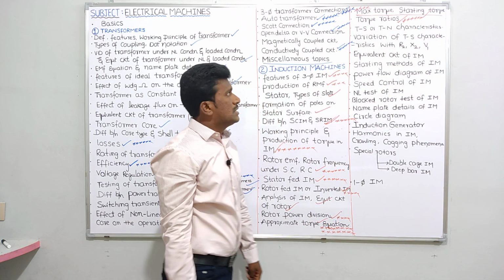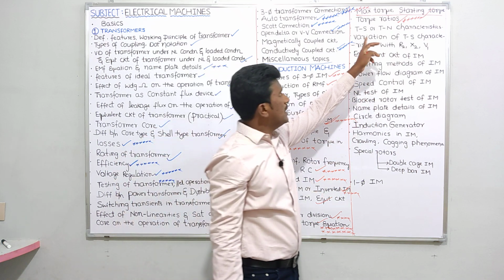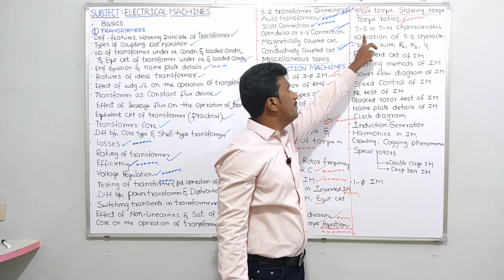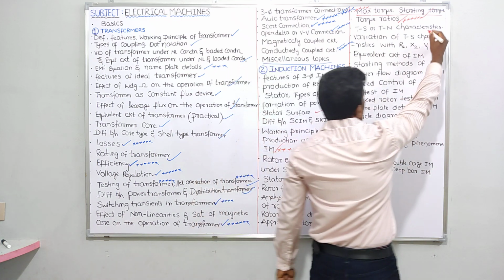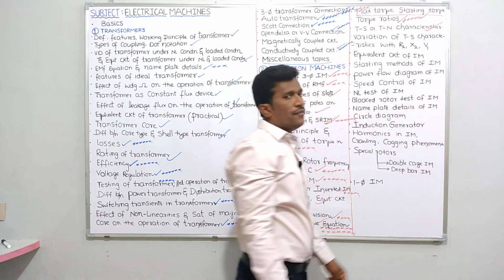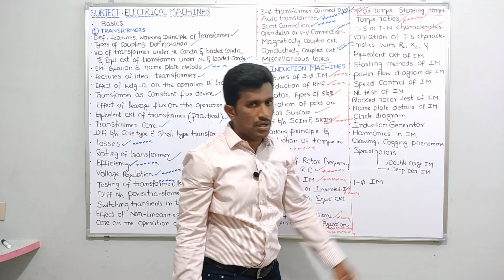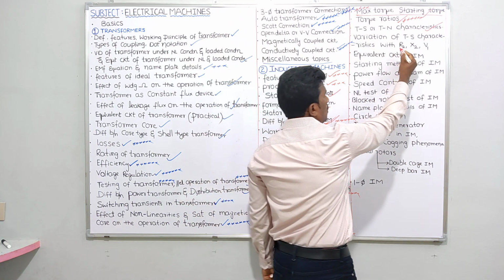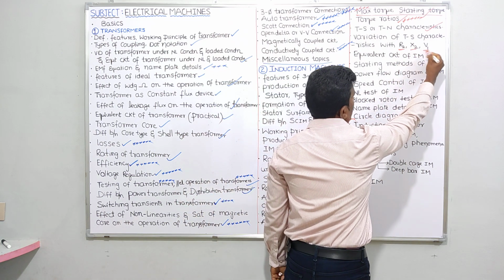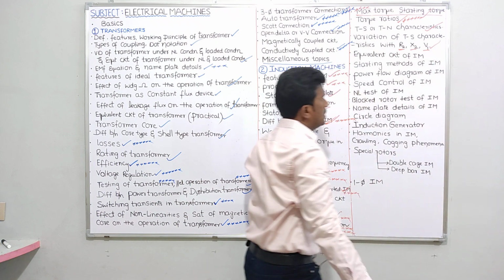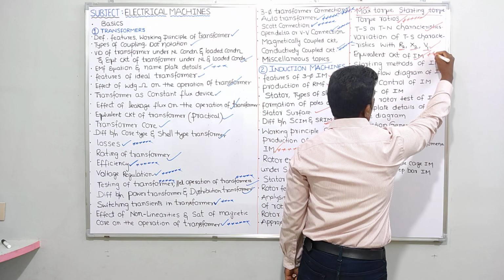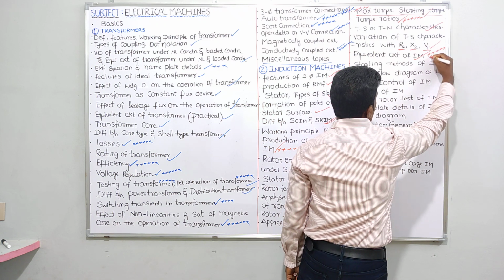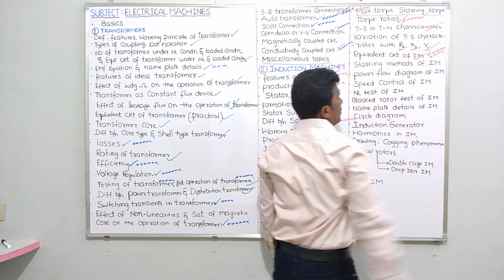Next, after explaining torque ratios, I will be discussing torque slip or torque speed characteristics. Next, variation of torque slip characteristics with rotor resistance R2, rotor reactance X2, applied voltage V1. This topic also I will be seeing. Next, equivalent circuit of induction motor, very important for GATE, ESE, PSUs, very important topic.